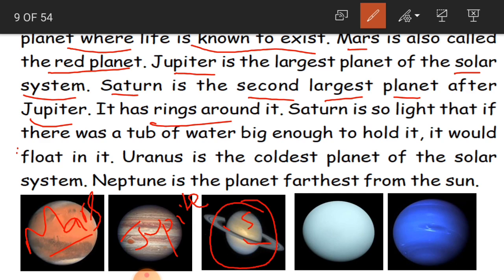One more speciality of Saturn is that it is so light that if there was a tub of water big enough to hold it, it would float in it.